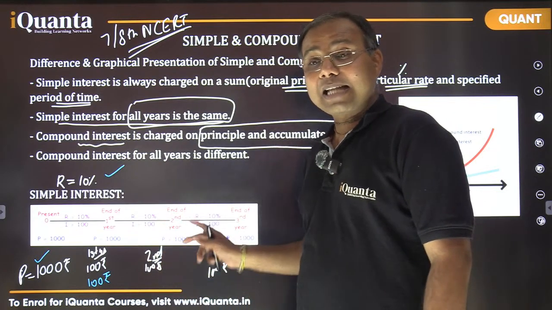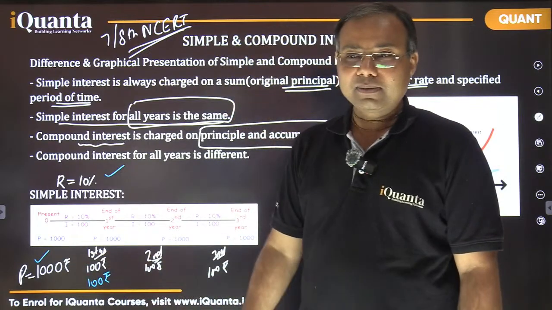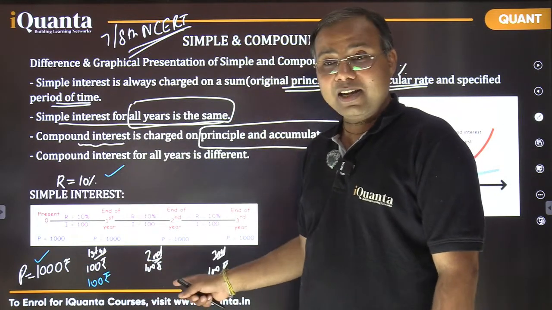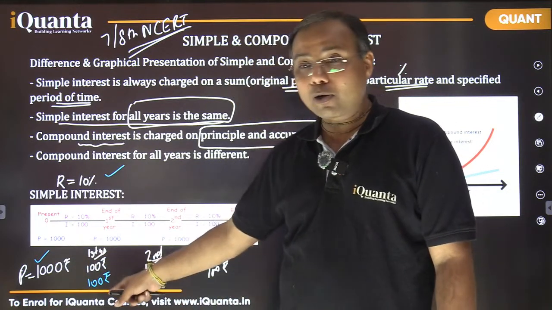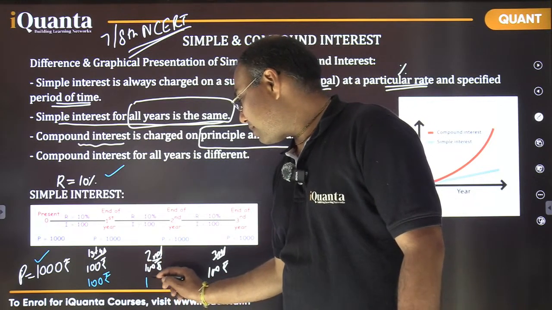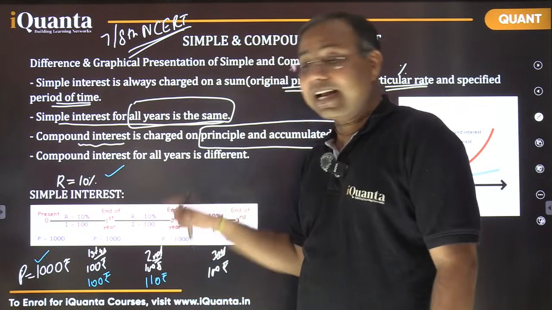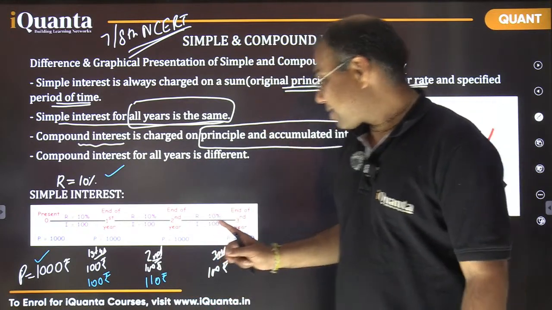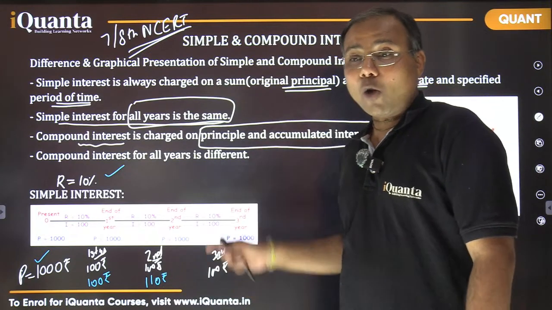Now interest in the second year is to be calculated on this total, right? Interest in the second year would be not only on 1000 rupees, it will be interest on 100 also. So how much interest it would be? Yes, it is going to be 110 rupees. That would be the interest calculated in the second year. What about the interest in the third year? In third year, how much interest would be there?